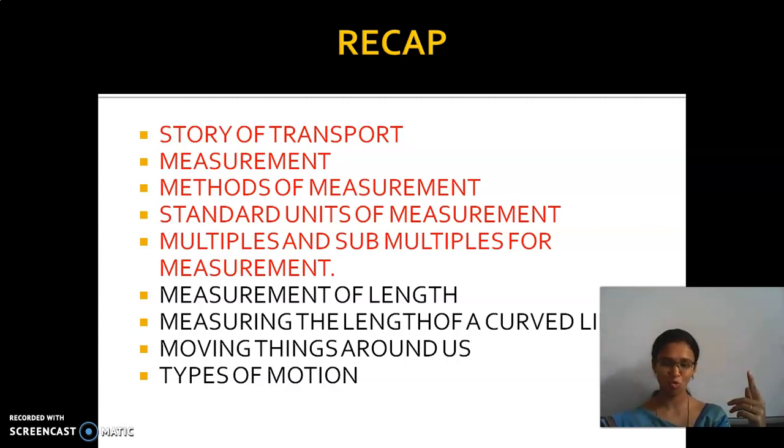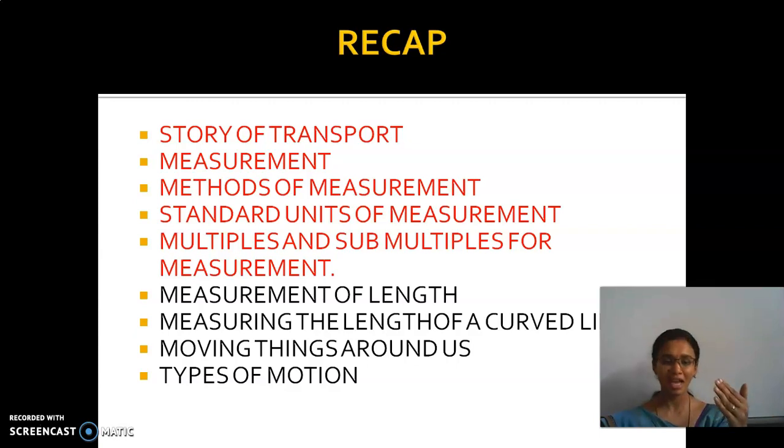And we have seen moving things around us. Everything around us moves. Yes or no? And then we have seen types of motion. How many types of motion? There are many, but we have seen 3. Am I correct or not, children? Yes, we have seen 3 types of motion. Up to this, I hope you are clear.